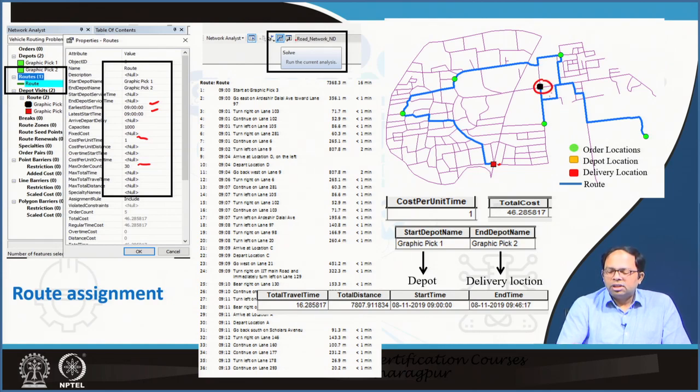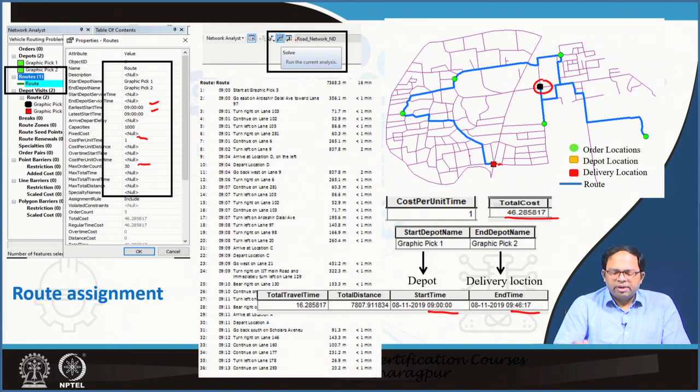So this shows us actually the route, how the vehicle has traveled to different points using this particular network, and we can also get the data from over here, that is, what is the total cost per unit time. Total cost comes as this, and the start time is around 9 o'clock, end time is around 9:46. So within 46 minutes we would be able to go to all the points, and then also go to a final depot. From here again we can come back, so that will add another time as well.